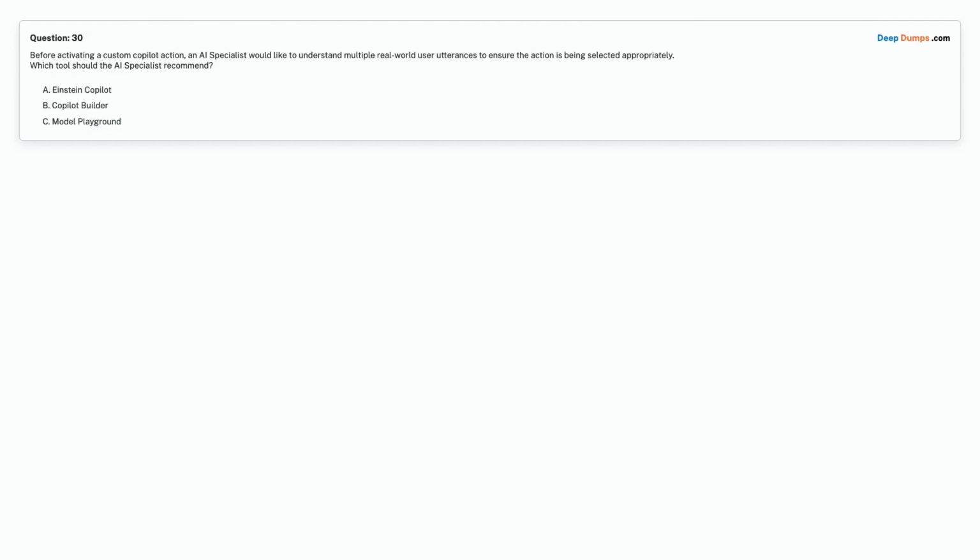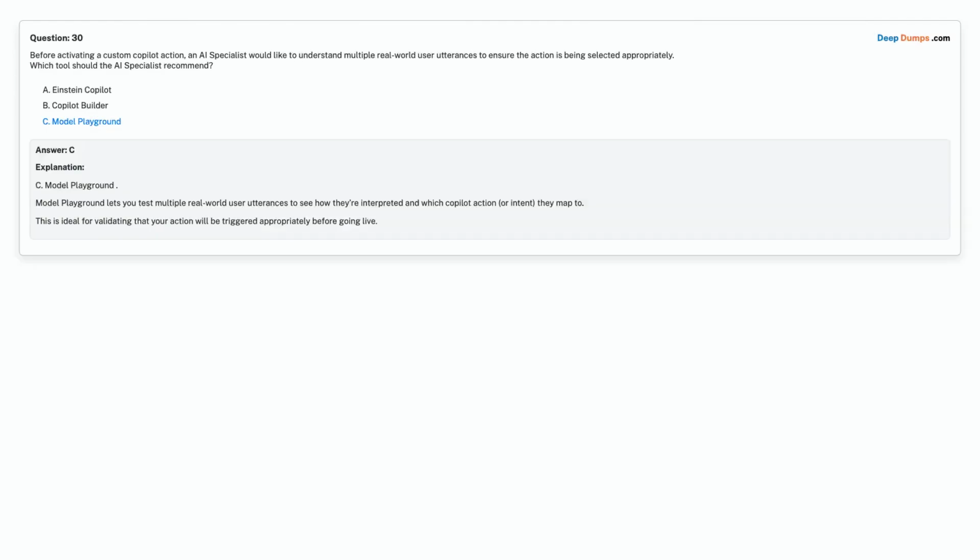Option A. Einstein Copilot. Option B. Copilot Builder. Option C. Model Playground. Choose the correct answer. Correct answer is option C. Model Playground.